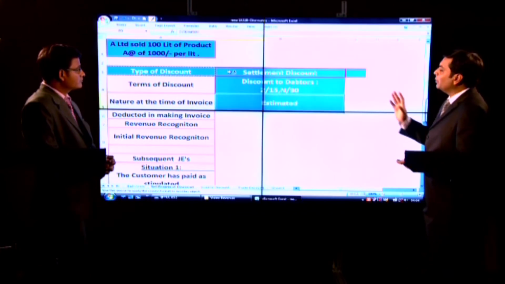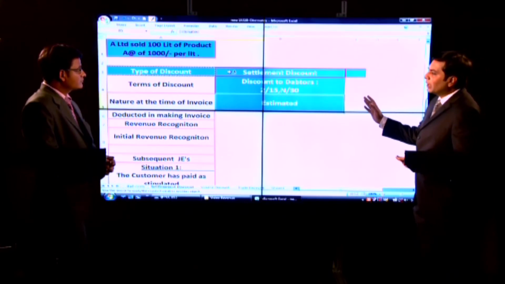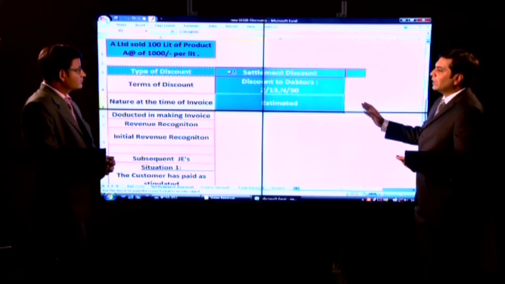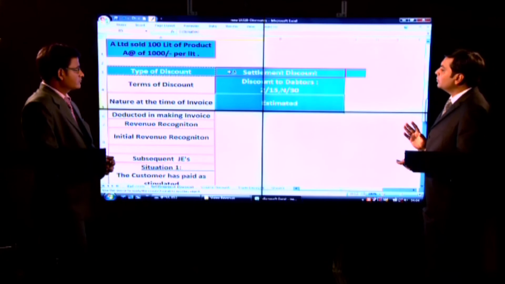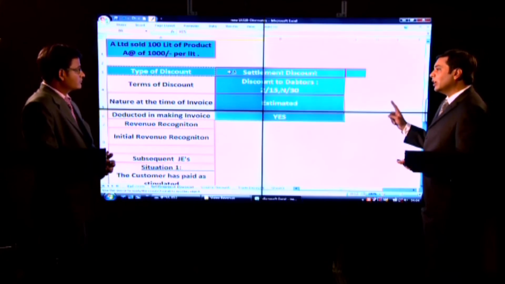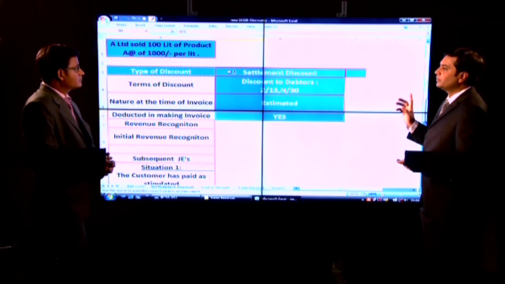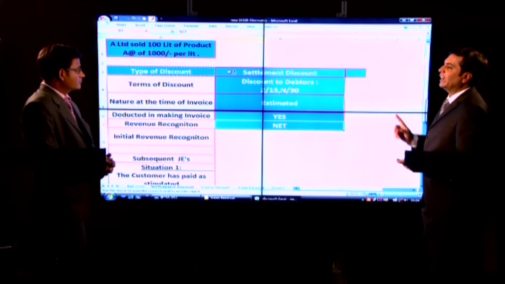So in this settlement discount case, that estimation of the fact whether the discount will be availed or not will be made at 0 point of time, that is at the time of initial recognition of revenue. Hence, that will be deducted on initial recognition time, and revenue recognition will be on net basis.